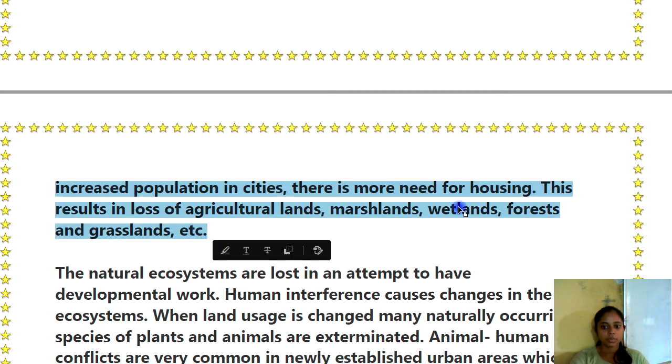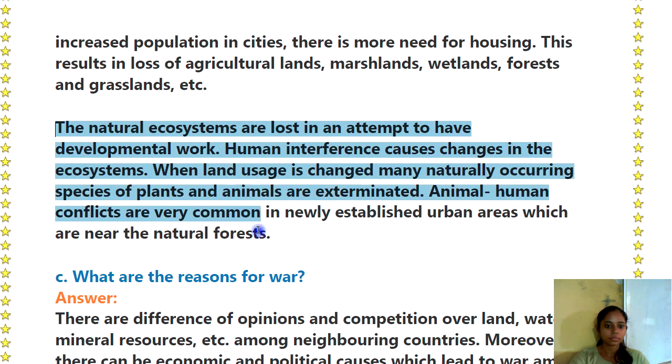Due to increased population in cities, there is more need for housing. This results in loss of agricultural lands, marshlands and wetlands, forests and grasslands, etc. The natural ecosystems are lost in an attempt to have developmental work. Human interference causes changes in the ecosystems. When land usage is changed, many naturally occurring species of plants and animals are exterminated. Animal-human conflicts are very common in newly established urban areas which are near the natural forest.